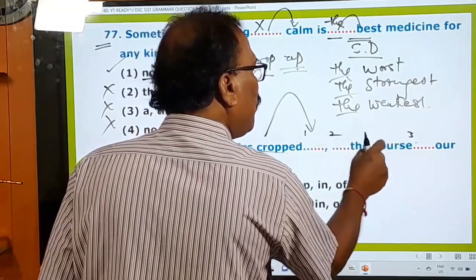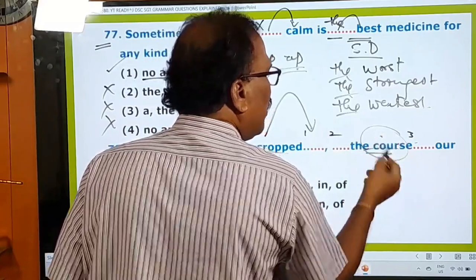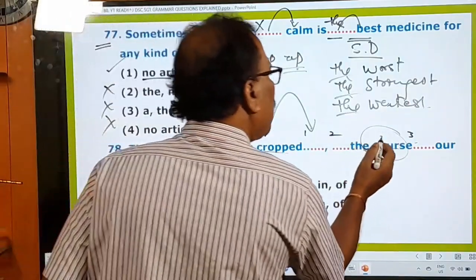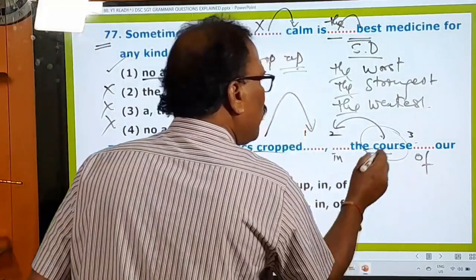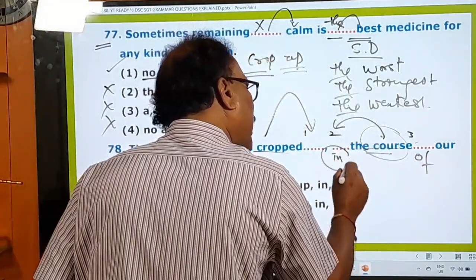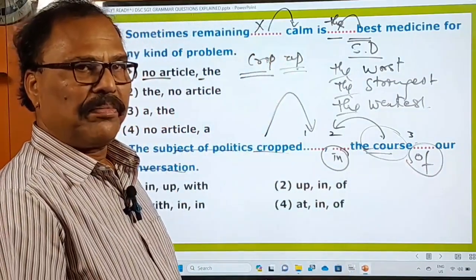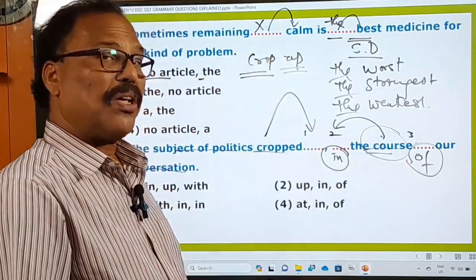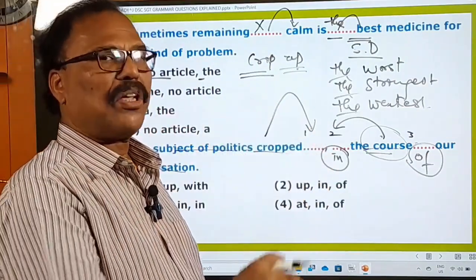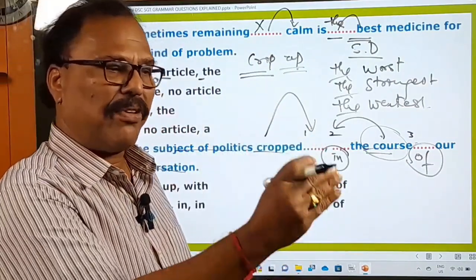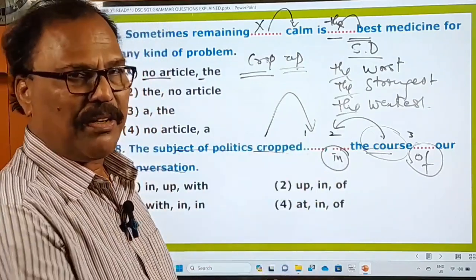What to use in these 2 blanks? Now you just see the word here, course. This course is a simple word, and before this course, we use in, after this of. So this course is preceded by in and followed by of. In course of, asamayamulo, in course of, or in the course of research, in the course of my studies, in the course of some examination, in the course of observation, whatever it is.